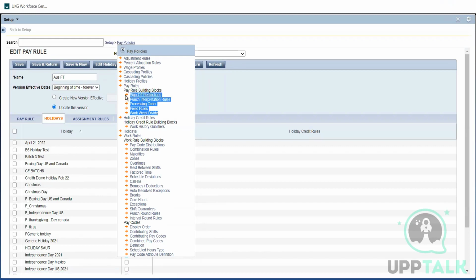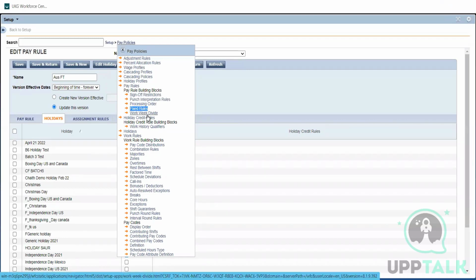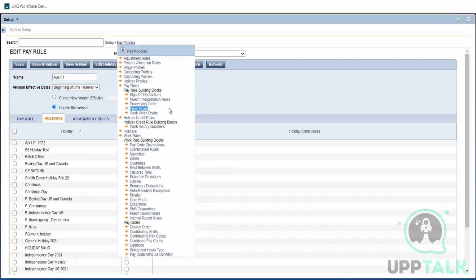In these 4, the important item is the punch interpretation rule, other than the fixed rule. Processing and sign of restrictions and work we divide are very simple, like how we saw the quotas. They are very straightforward items. Fixed rules and interpretation rules have some significance. We will go through that.